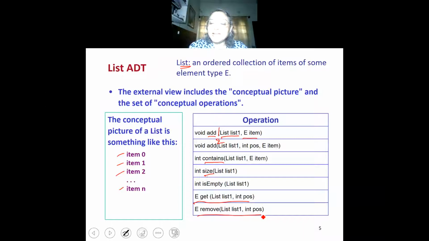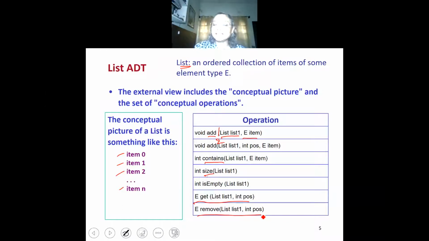So you may define list as an array of type E. And in that case, when you say add item, you can decide that the item is added at the end of the list. When you say add2, add an item in position pos, you have to insert the item in that position and move the rest of the items to the right.